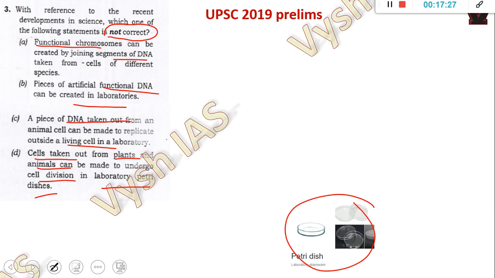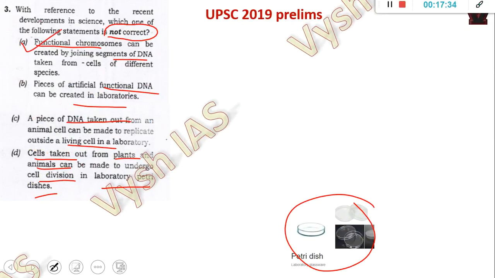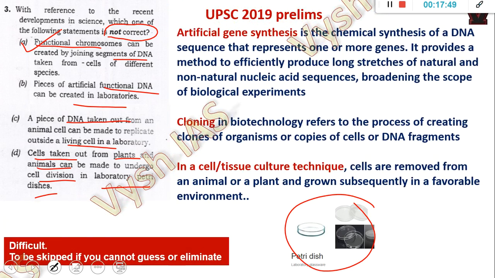Here, this question is actually one where we are not sure of the answer, but what we feel is option A. Why? Because this functional chromosome thing is still under testing, and it's not a thing which is published anywhere. But the other things are actually definitions of very popular things which are already happening now. Why I'm showing you this is that next year UPSC may ask questions on any of these things, because these are the wrong options of this question.